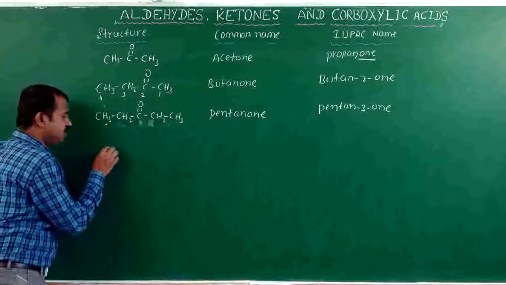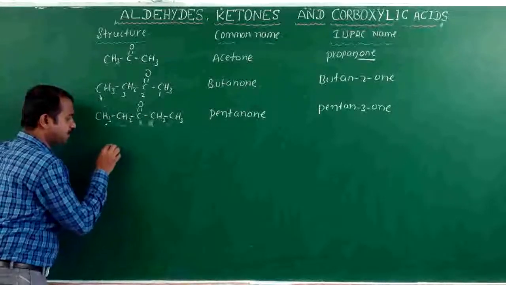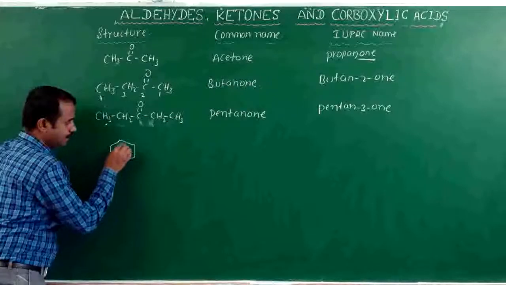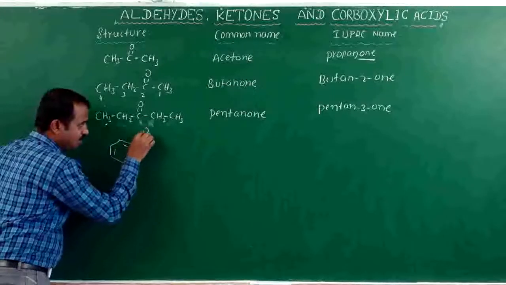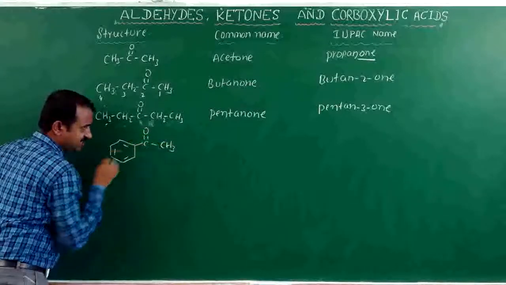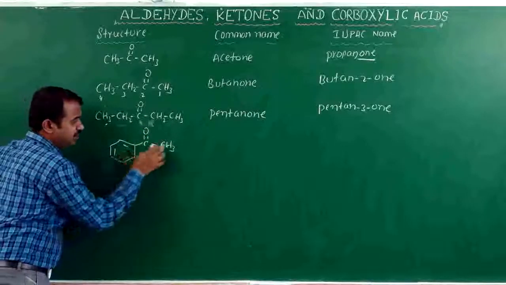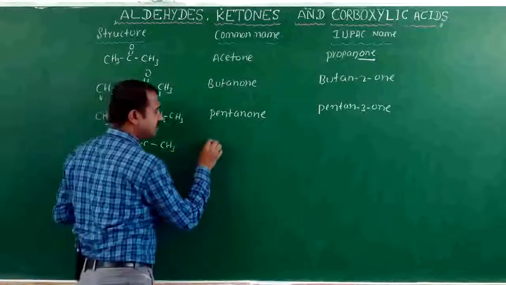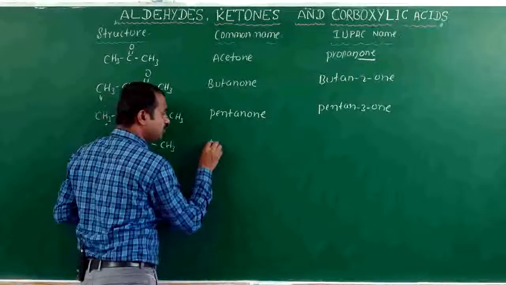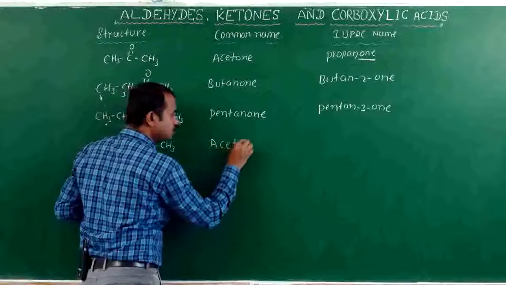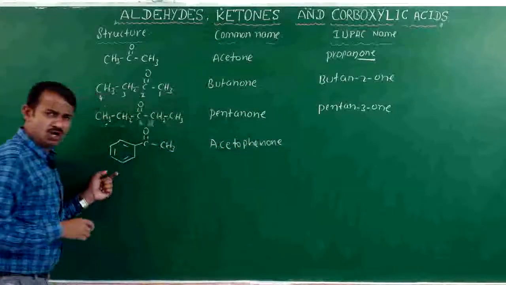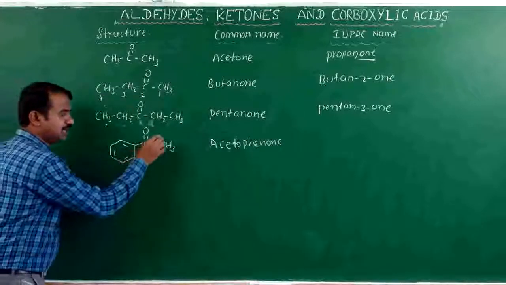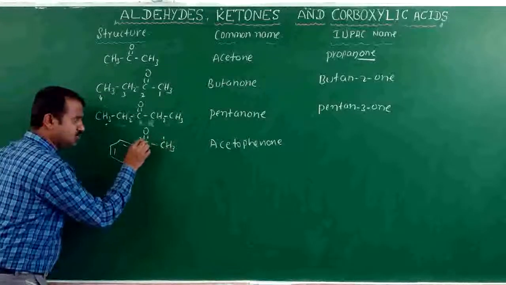Okay. Next, we will go for aromatic compounds. C6H5, CO, CH3. Acetophenone. They will ask, write the IUPAC name of acetophenone. Nomenclature, IUPAC name: 1, 2.